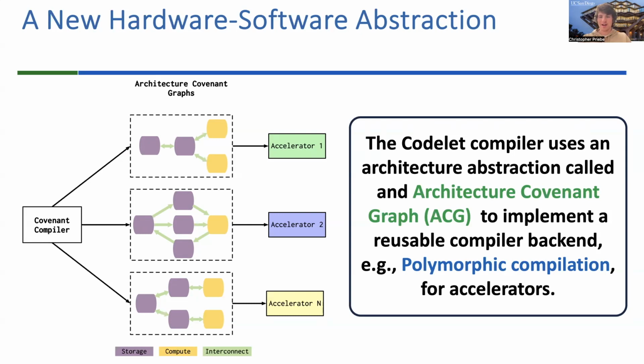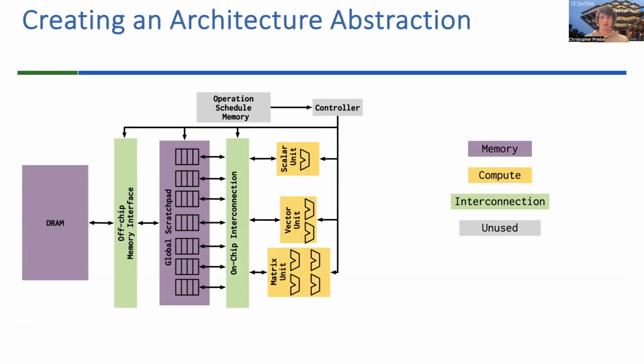So therefore, we need a new hardware-software abstraction to address these challenges. And we have devised the architecture covenant graph to model these microarchitecture features and enable reusable compilation across different domain-specific architectures. So this challenge of creating an architecture abstraction requires us to capture details of the microarchitecture that are relevant to compilation.